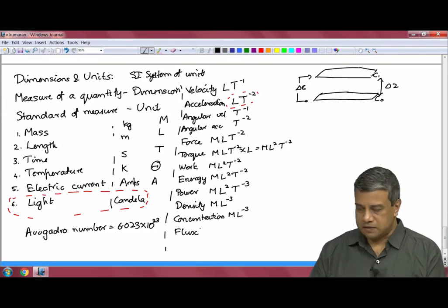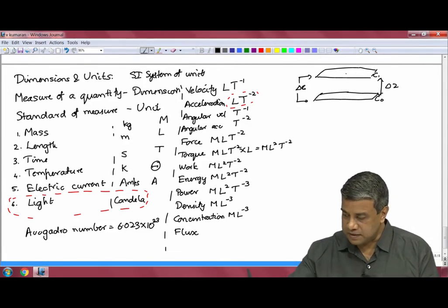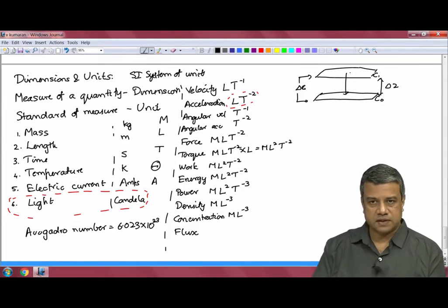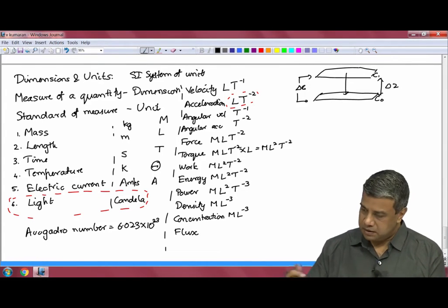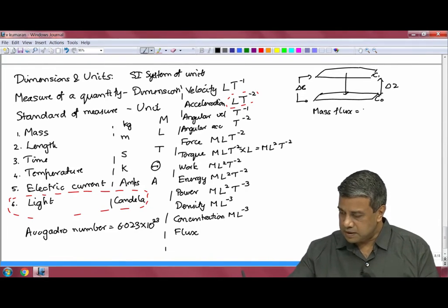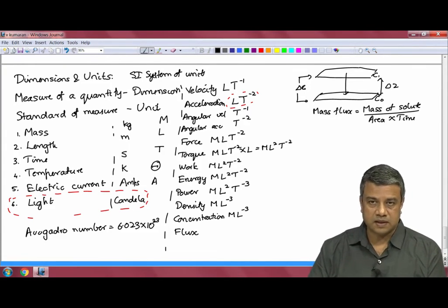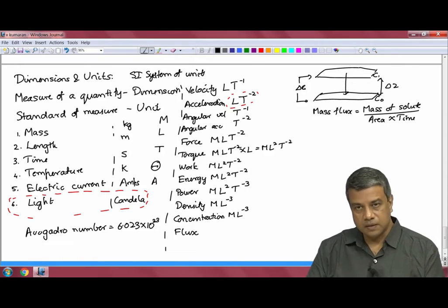What is the mass flux going from one surface to the other? The mass flux, as you know, goes from the surface at higher concentration to the surface at lower concentration. The flux is defined as the mass of solute per unit area per unit time, that is, the amount of solute transferred between the two surfaces per unit area per unit time. I will use this bracket symbol to denote the dimension of.